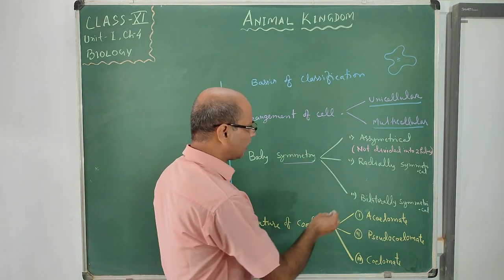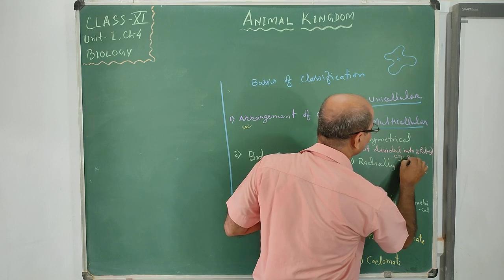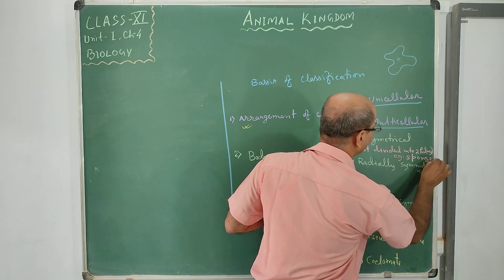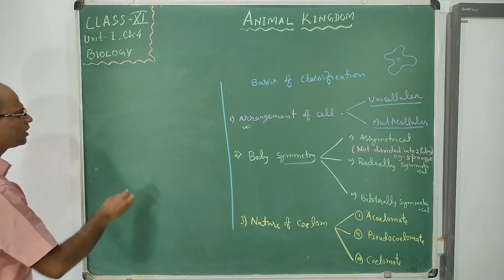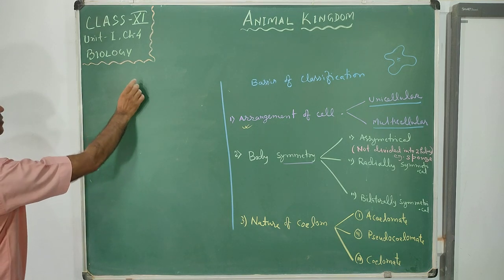The example is the body of a sponge. The body of a sponge is really not divided into two halves.